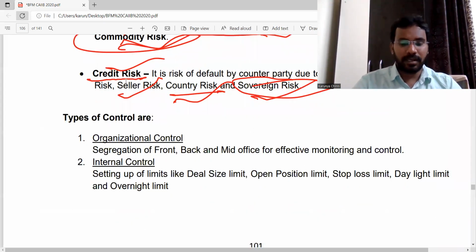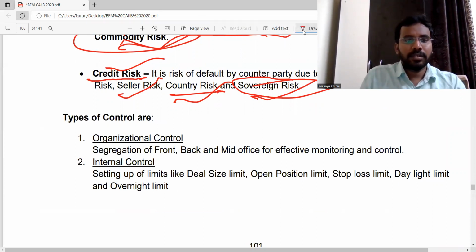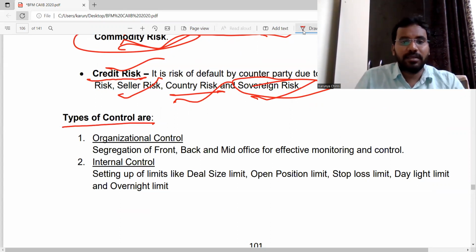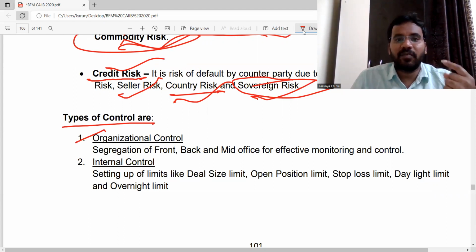So how is the bank controlling? We'll see first. Types of control. Every bank has its own controls. The first one is organization controls. Especially in Treasury, there are three terms called front office, mid office, and back office. Each office has its own duties.